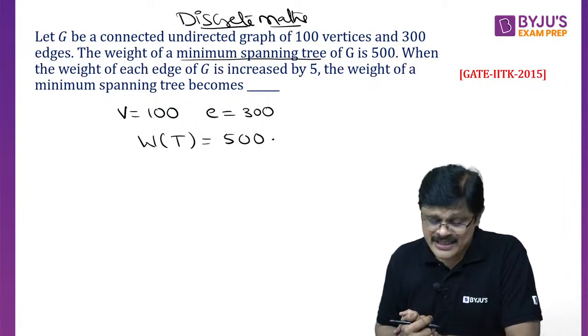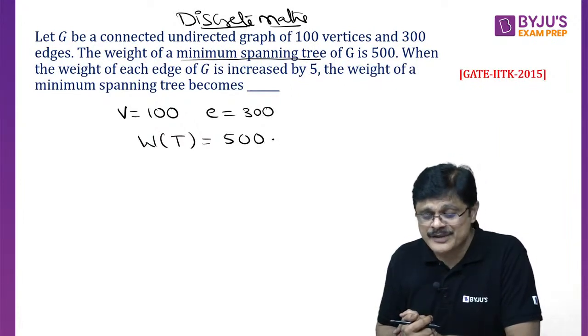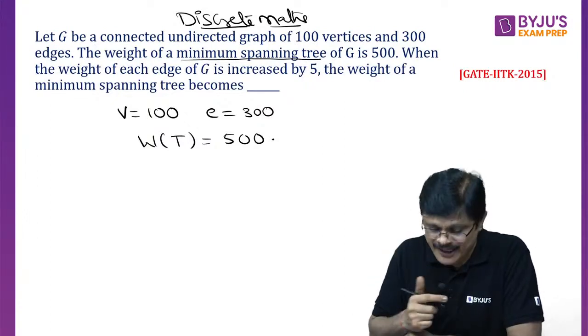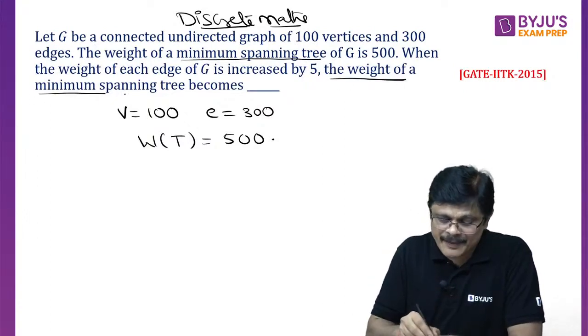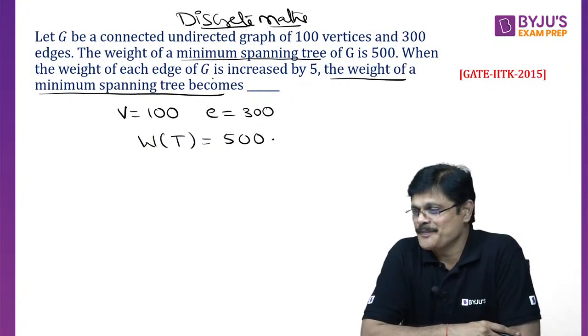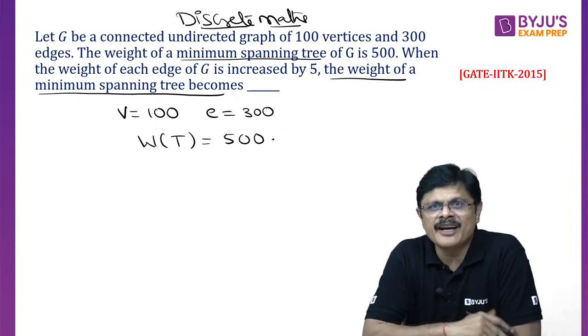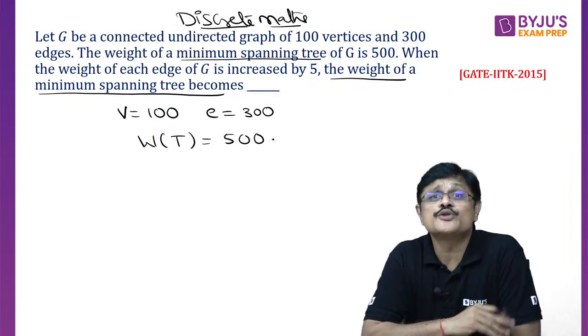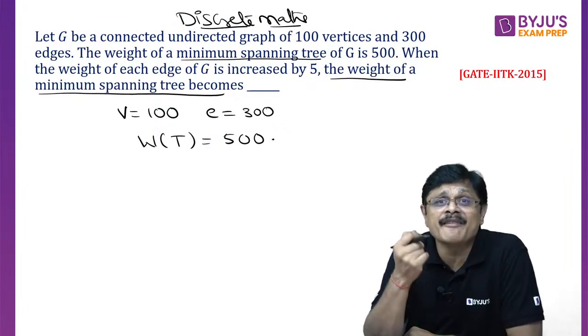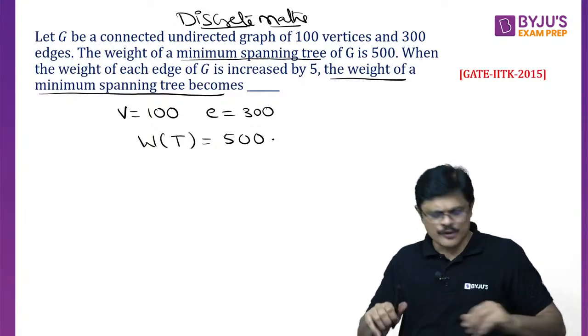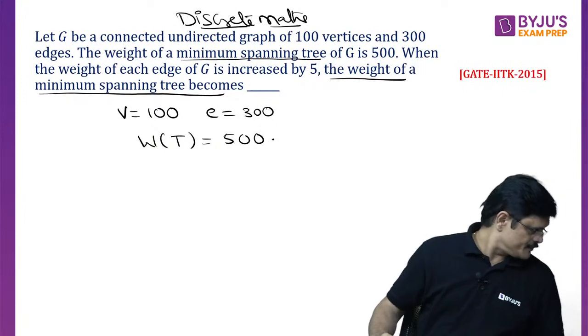Now the question is, when the weight of each edge of G is increased by 5, the weight of the minimum spanning tree becomes what? If I increase the weight of each edge by 5, obviously the weight of the spanning tree also increases, no? So what is the new minimal spanning tree weight? That is the question. Beautiful question. Please answer this.